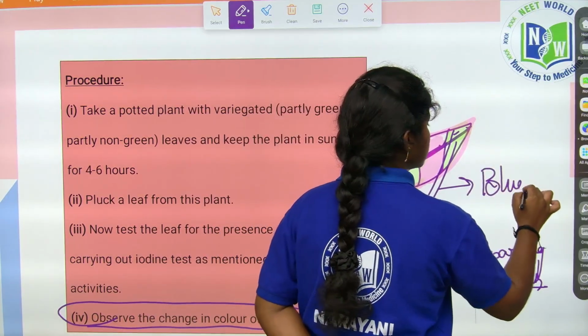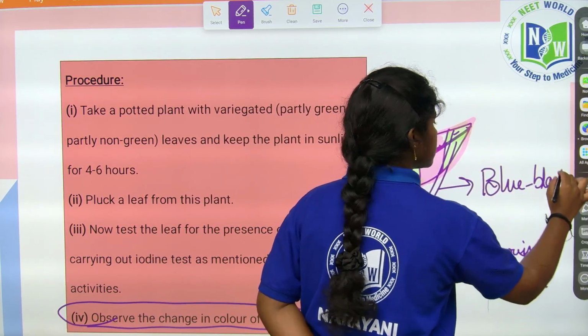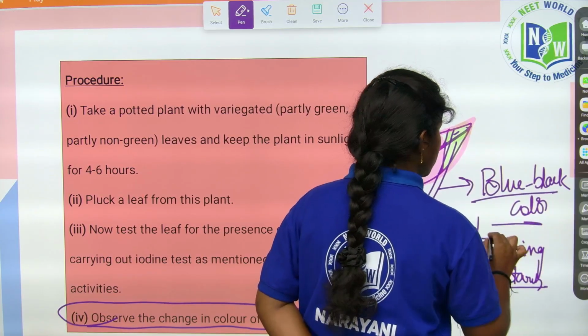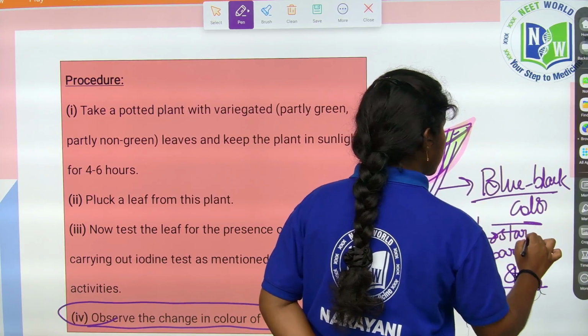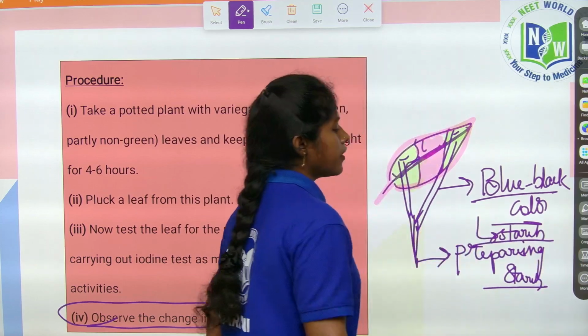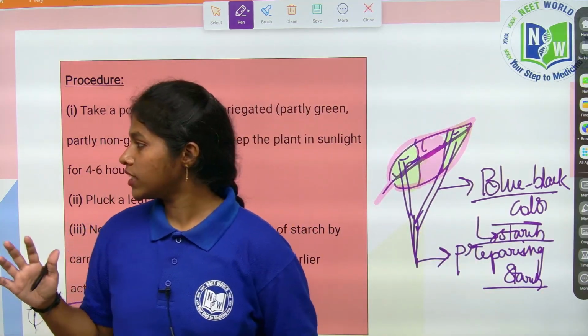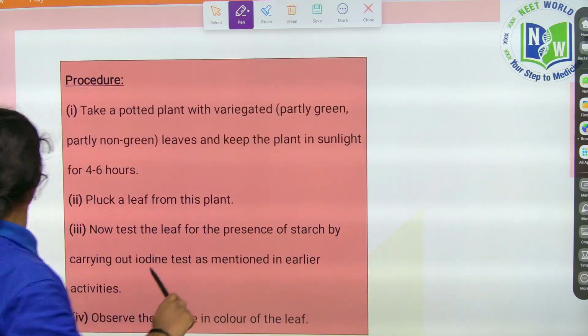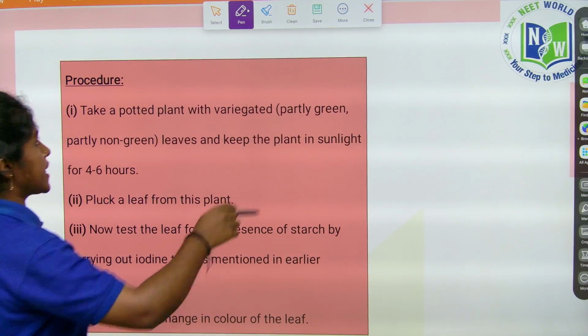Blue, black color. Okay, this indicates the starch. This indicates, children, that starch is present in it, right? So this is about the leaves, children. So let's see here what we observed from this experiment.